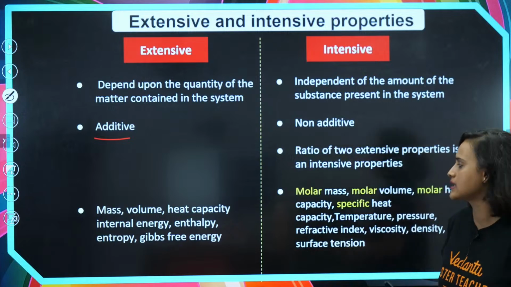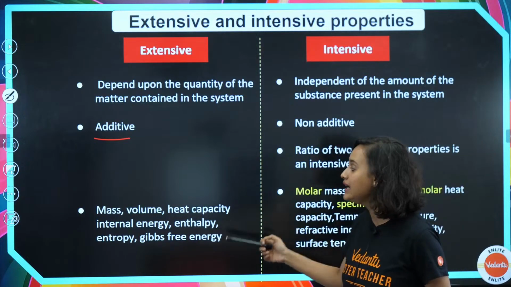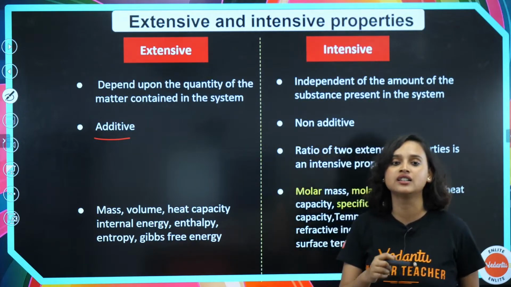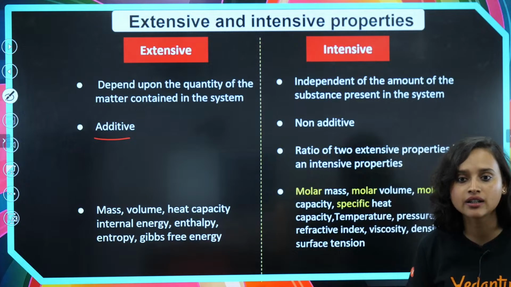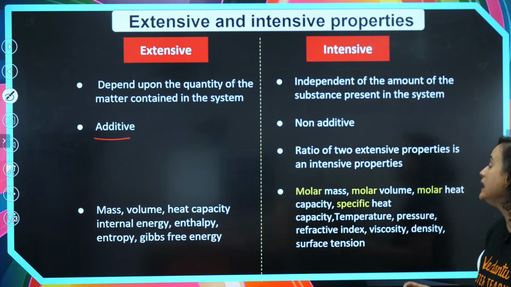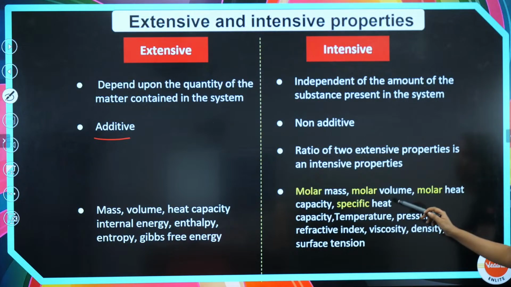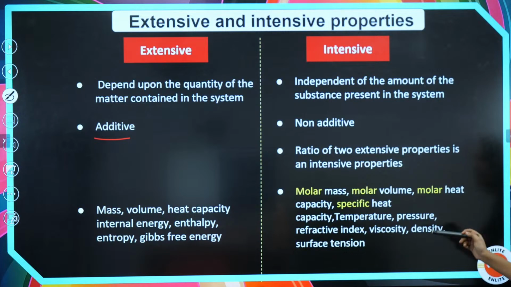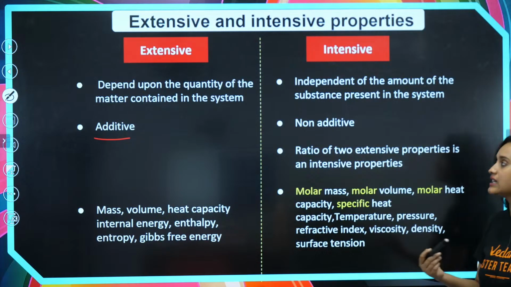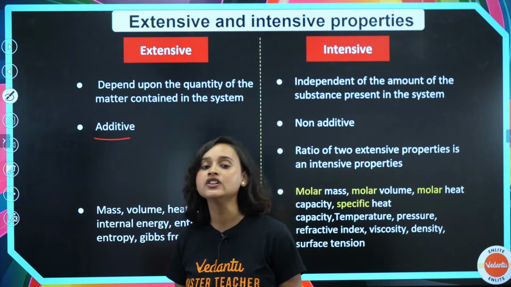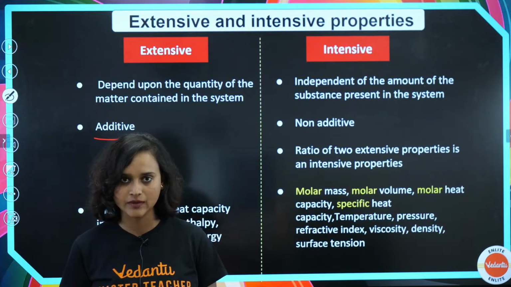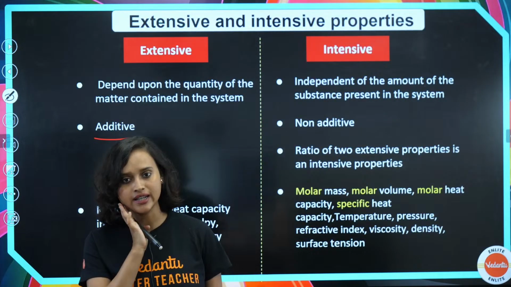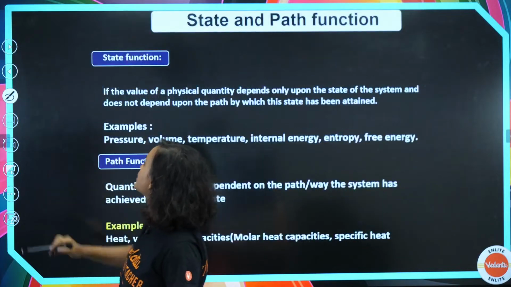What are the examples of extensive property? Mass, volume, heat capacity, internal energy, enthalpy, entropy, Gibbs free energy. These are all extensive properties, my dear student. However, intensive properties are molar mass, molar volume, molar heat capacity, specific heat capacity, temperature, pressure, refractive index, viscosity, density, surface tension. These are all intensive properties. Make sense? Is this all clear? Do we understand this? Yes, we do. Very good.